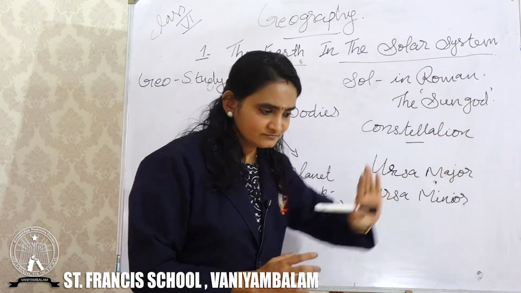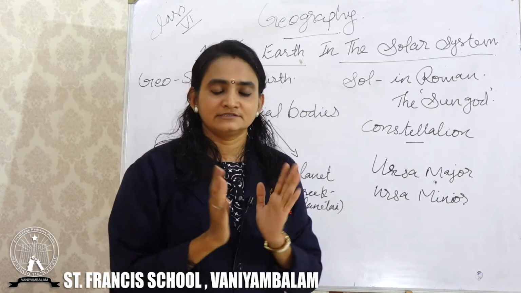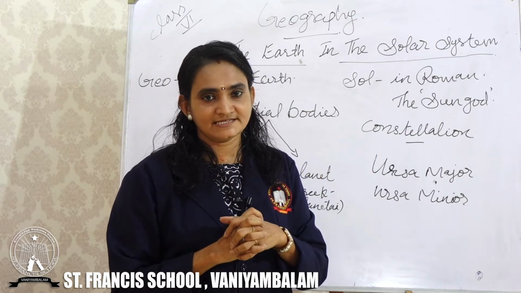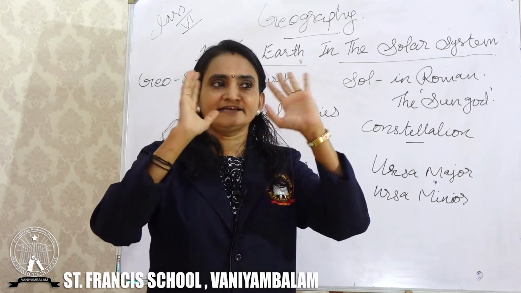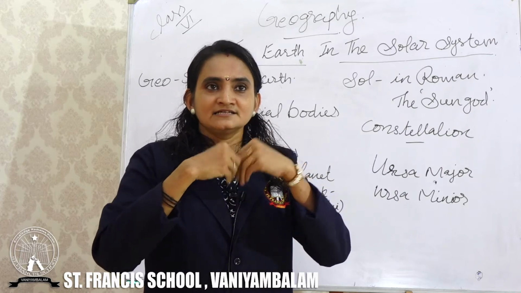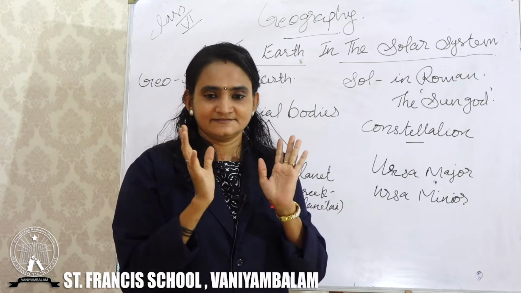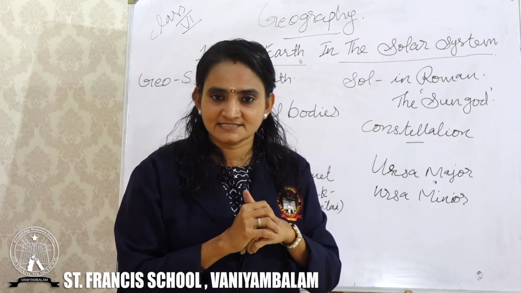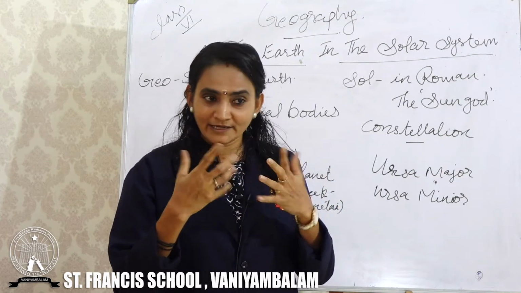Clear? Now, we all like to watch the sky, especially during the night time. It is very happy, just like heaven, while we are watching the night sky. We can see thousands of stars just blinking there. Don't you remember our rhyme which we learned in the previous class? Twinkle, twinkle, little star. Right? Why is it so?